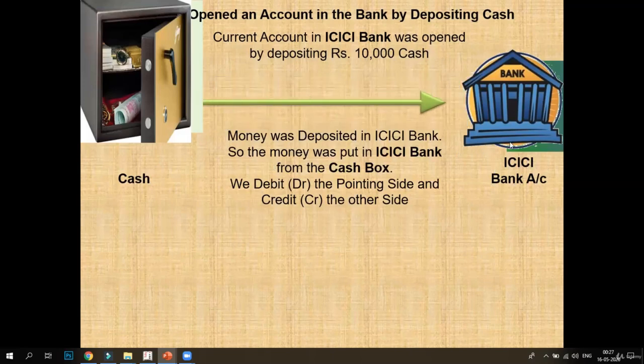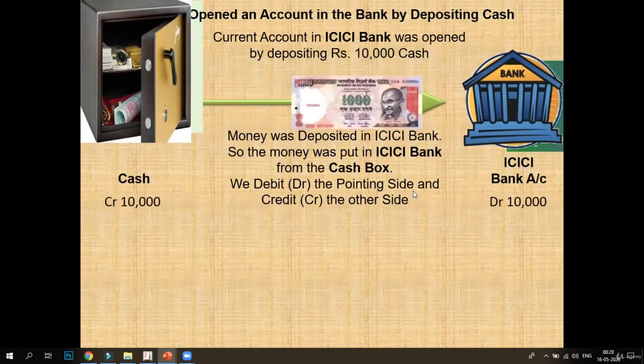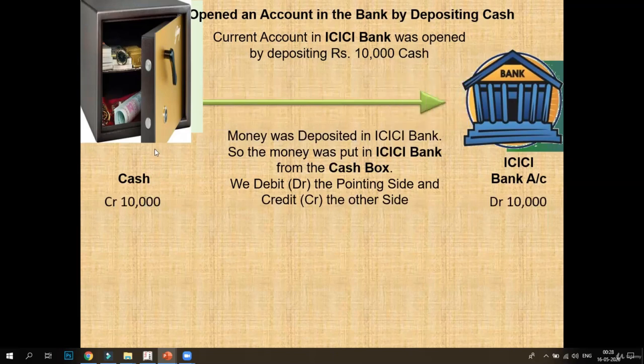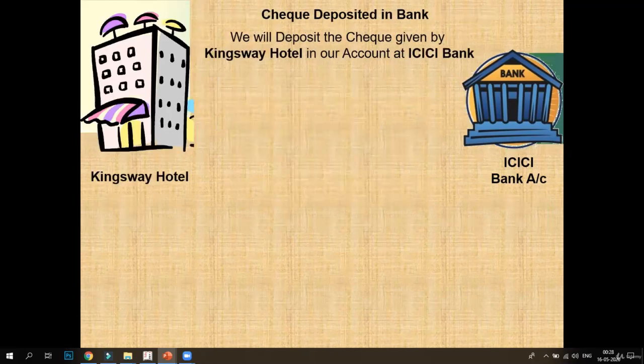For opening the account, he decided to deposit some cash of company in the ICICI Bank. So what will we do here? We'll debit the ICICI Bank account because this is increasing. This is a real account and this is an asset, and cash will be credited. Again real account, but this is decreasing. So the entry will become ICICI Bank account debit to cash account.